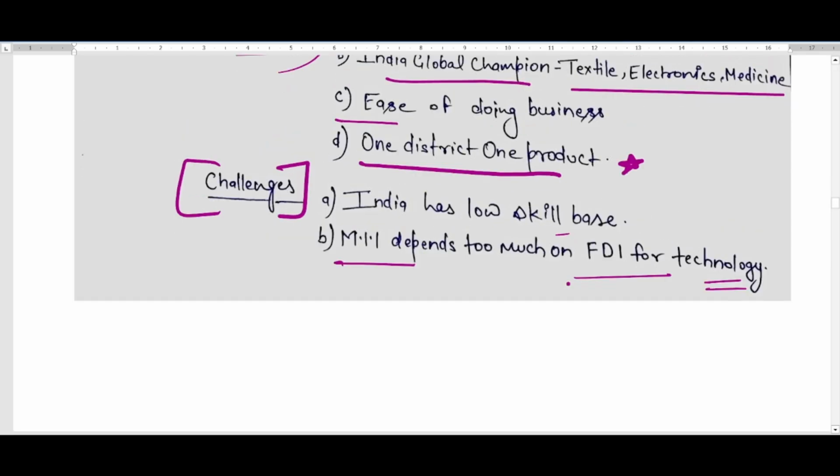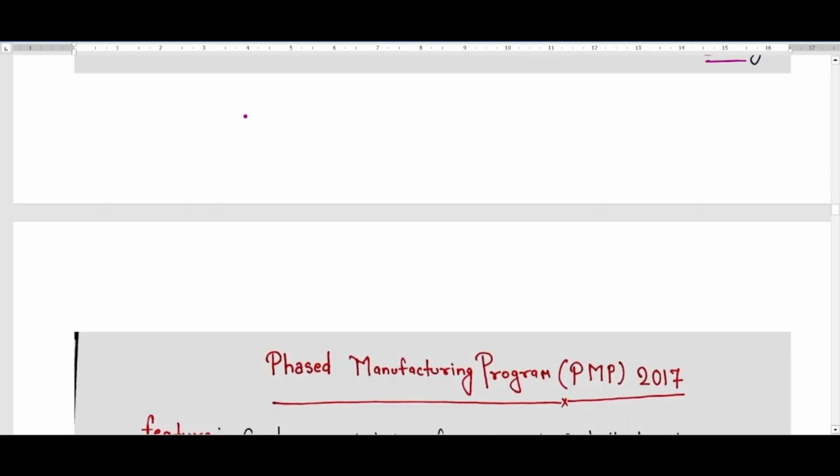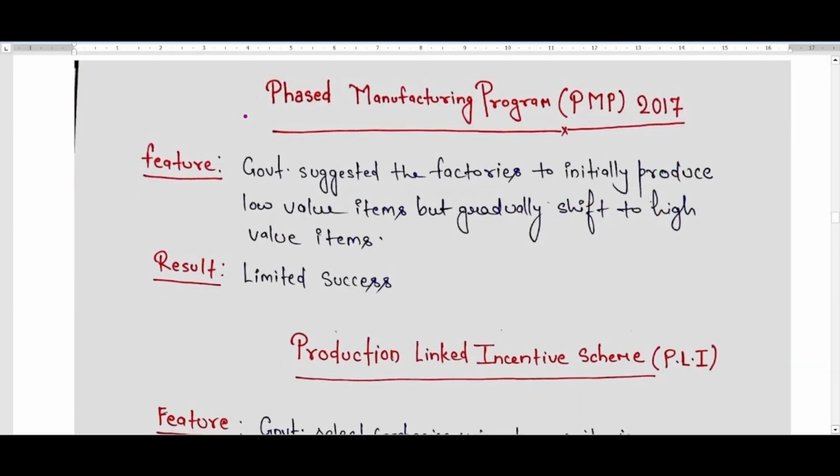By the statement that India has a low skill base, we understand that whatever degrees people have, either the jobs are not appropriate so that they can sync their qualification with the job opportunity, or sometimes the demands of the companies are so high that people are not able to qualify those eligibility criteria. So these are the low skill base problems that were faced under the Make in India project.